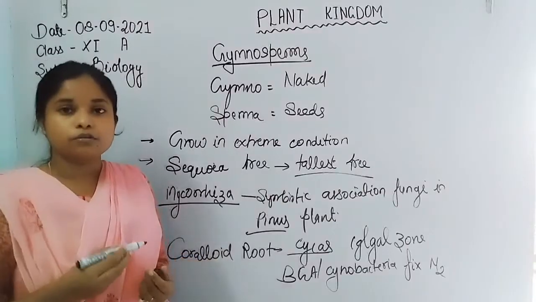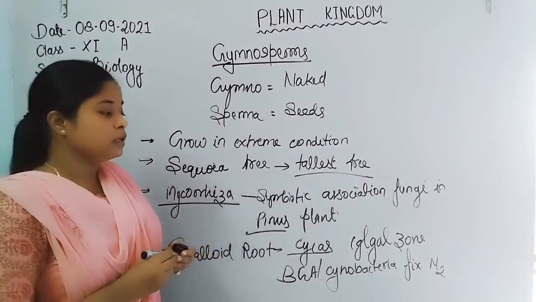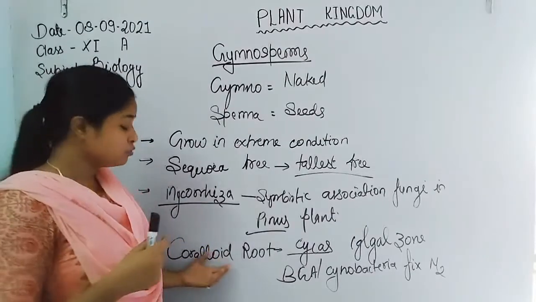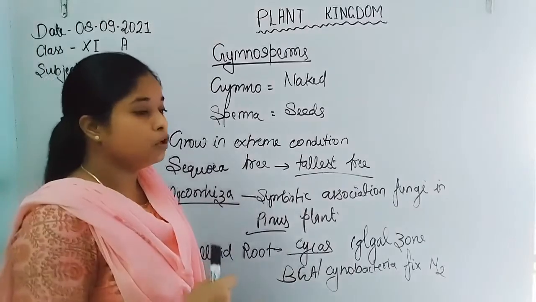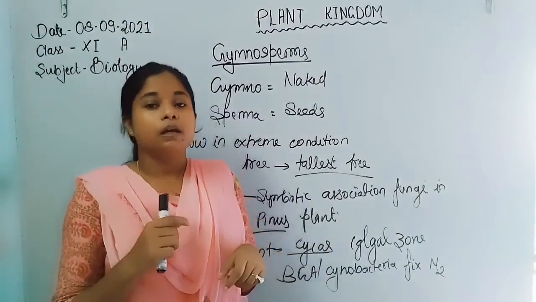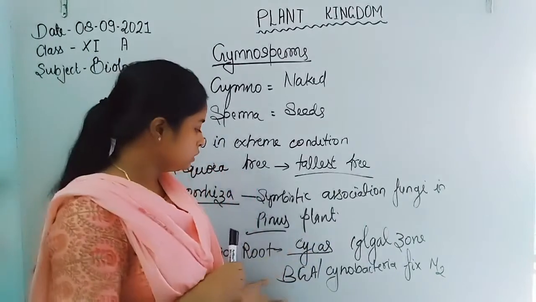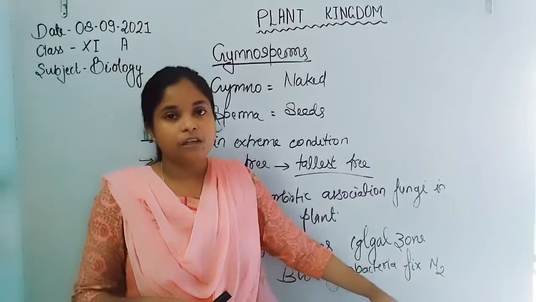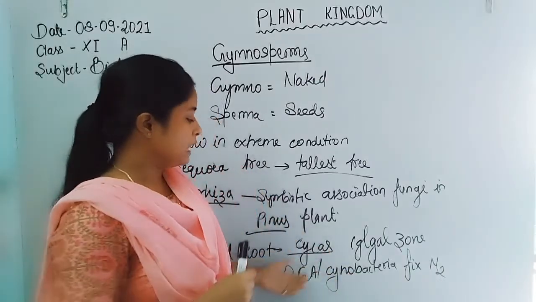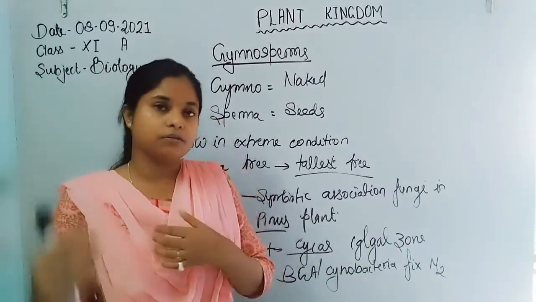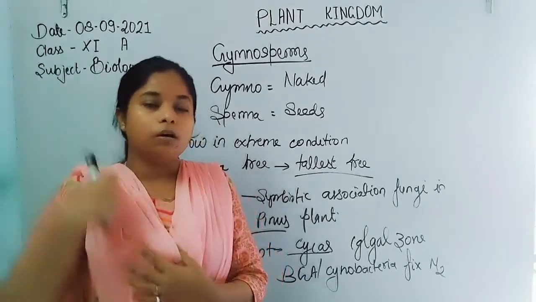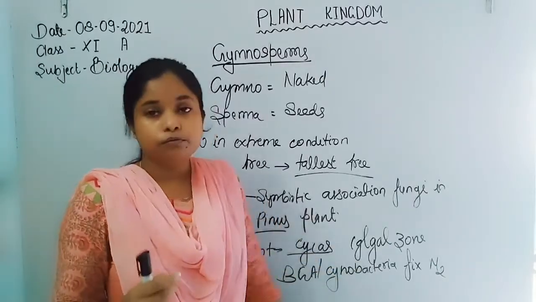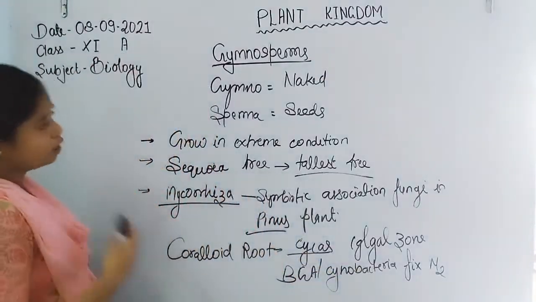These are the nitrogen fixing bacteria which fix atmospheric nitrogen in the root of cycas. That root is known as coralloid root because it has the algal zone, in which cyanobacteria and BGAs fix atmospheric nitrogen and give it to the cycas for the synthesis of nitrogenous compounds. In return, the cycas gives them food, carbohydrate.